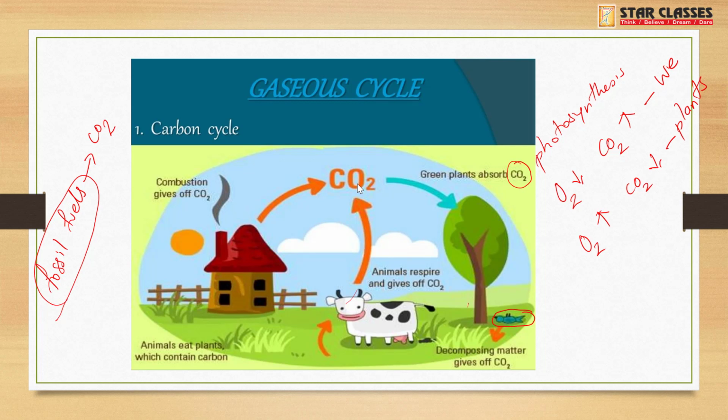Now due to deforestation, due to the clearing of forest and cultivable land, we are facing this problem that the level of carbon dioxide is increasing in the air.